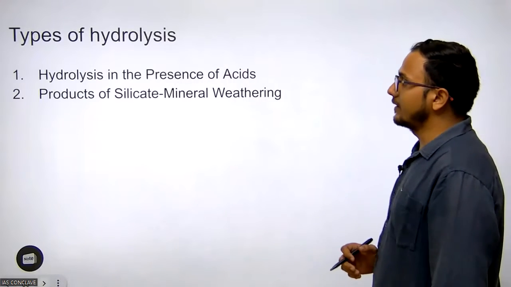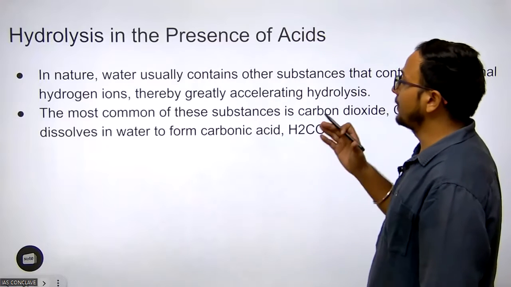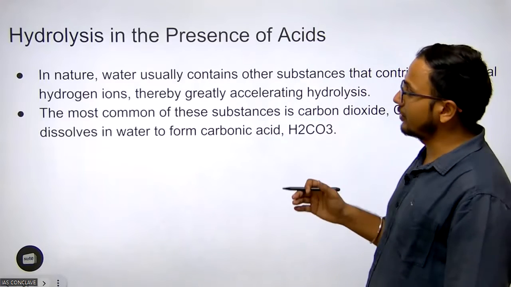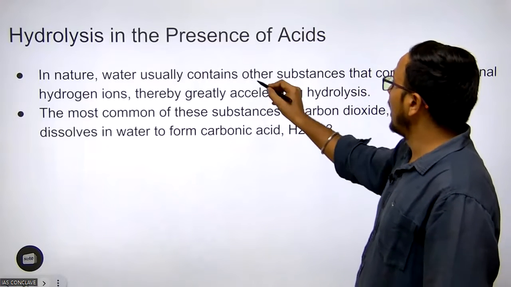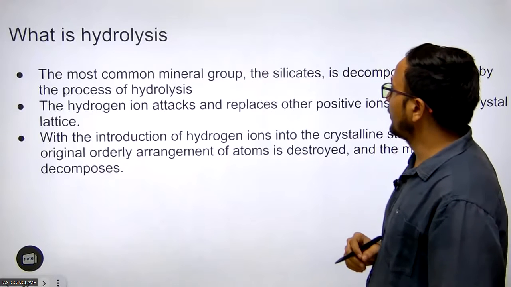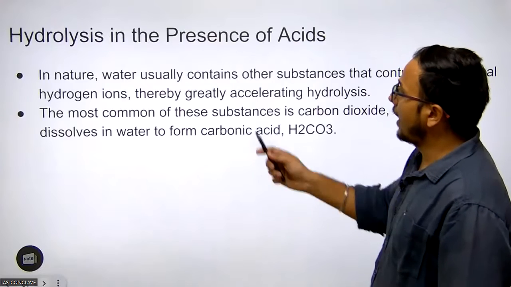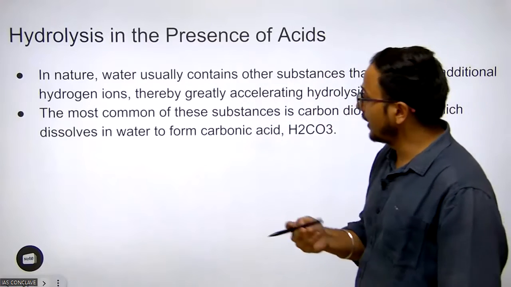Now, hydrolysis in the presence of acid.